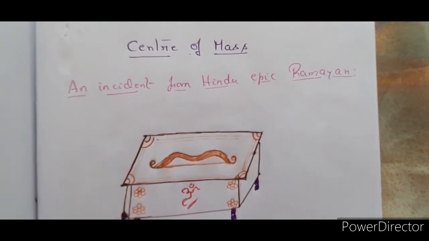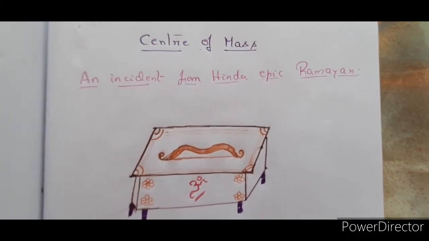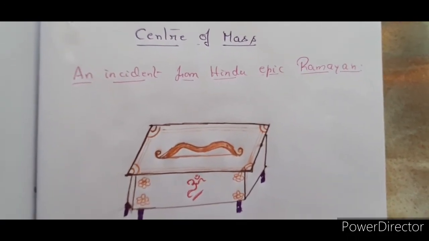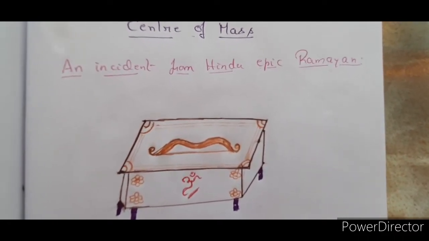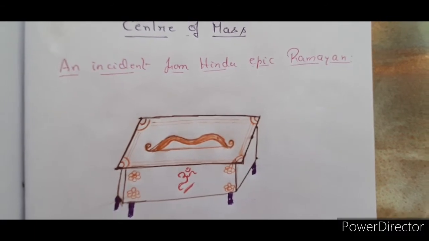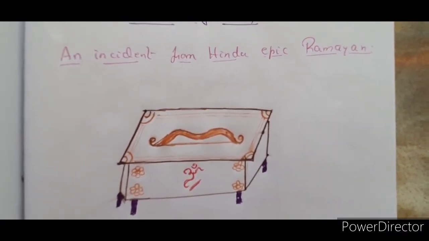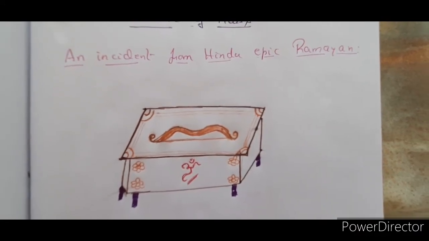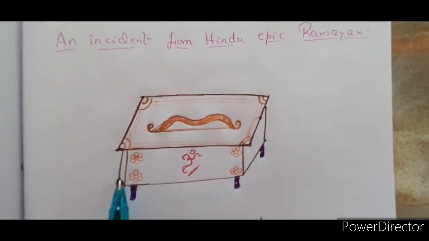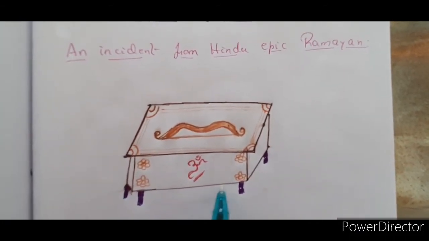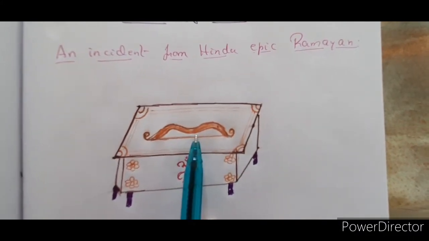To understand center of mass, I want to narrate an incident from the Hindu epic Ramayana. Most of you might have heard the Ramayana and you know it. One day, when Sita as a child was playing, the ball went inside the puja room, underneath the table where Shivdanush was kept.